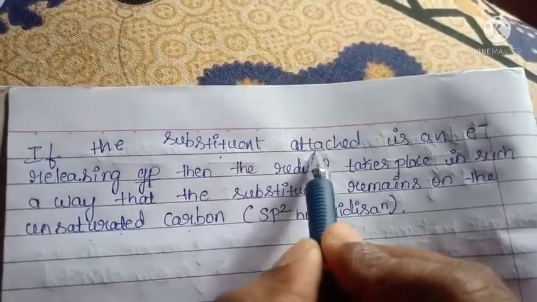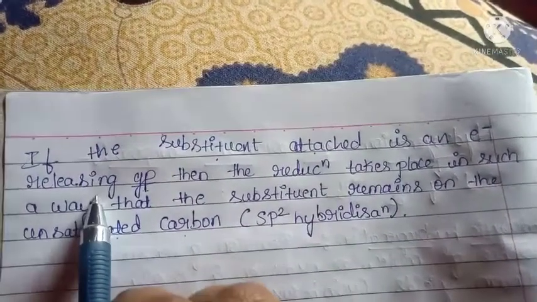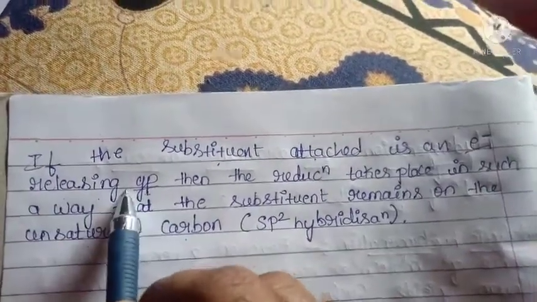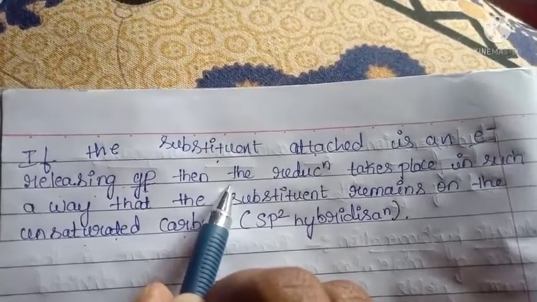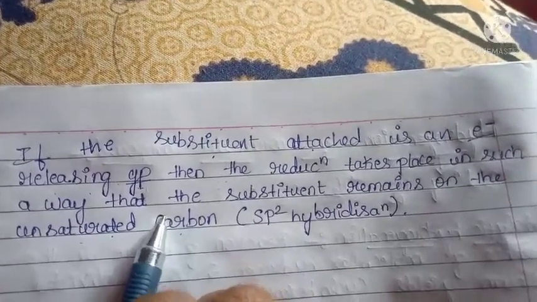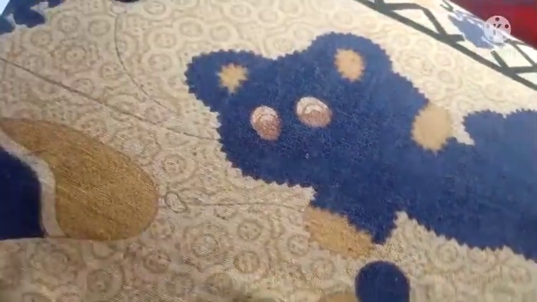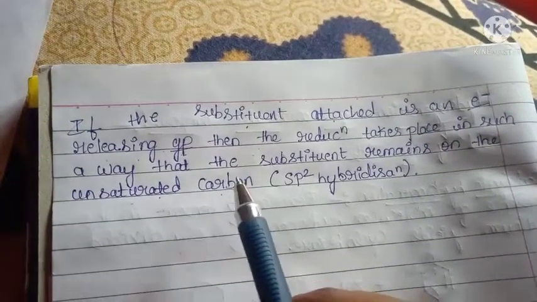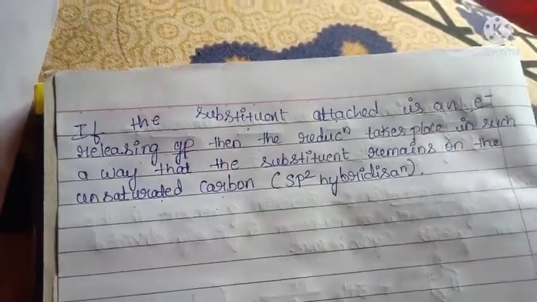If the substituent attached to the benzene ring is an electron releasing group, then the reduction will be taking place in such a way that not like in the 1 and 4 position, because the electron releasing group should be on the unsaturated carbon atom.